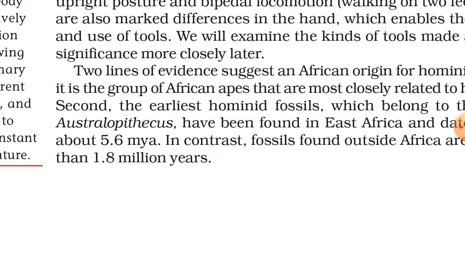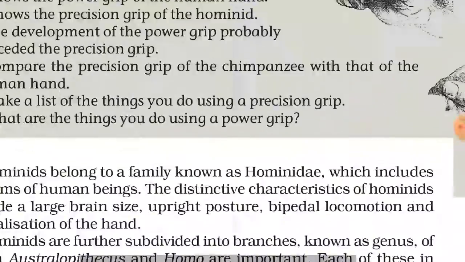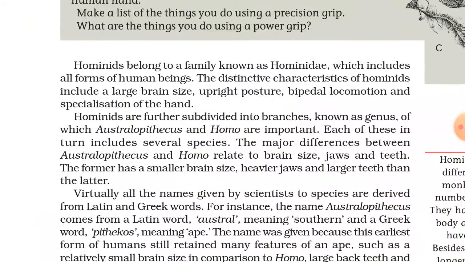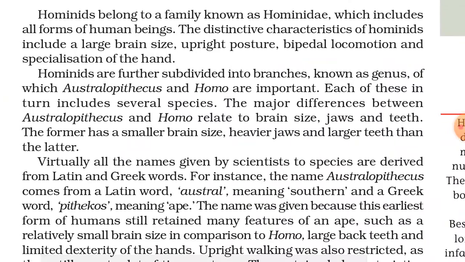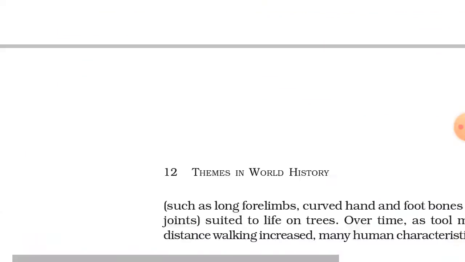Next are the two types of hominids, Australopithecus and Homo. Homo is better than Australopithecus because Australopithecus could not walk long distances on 2 legs, but Homo could. The meaning of Homo is human. The modern human word is derived from Homo. So Homo was better than Australopithecus. Both were part of the hominids. Homo had a large brain size. Their jaw and teeth were more like humans compared to Australopithecus. Their teeth were also small.